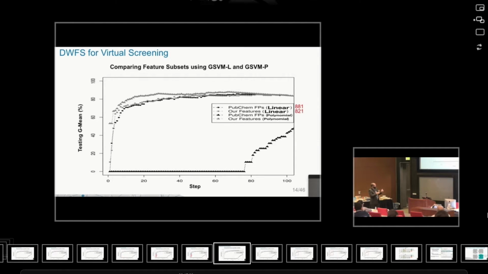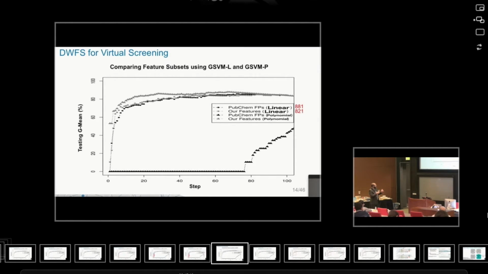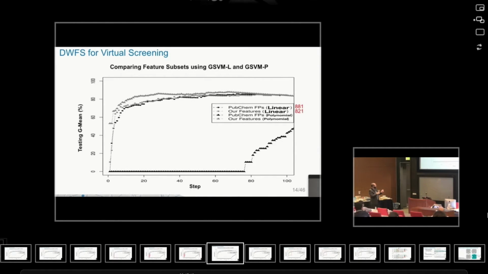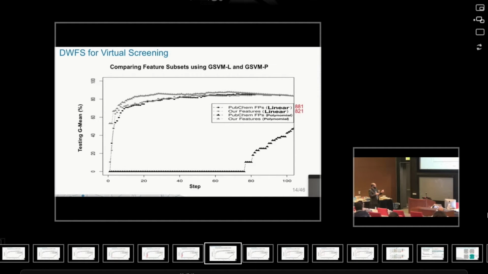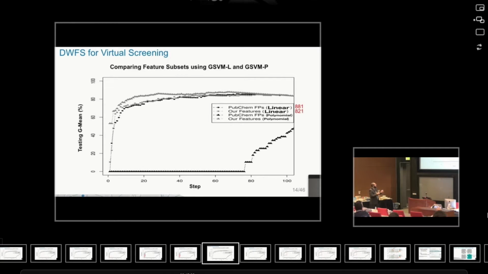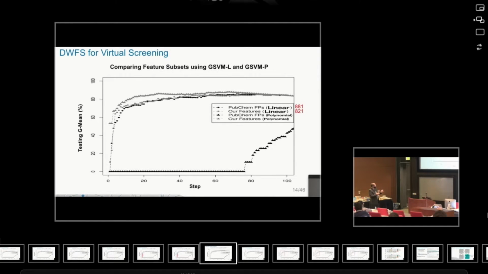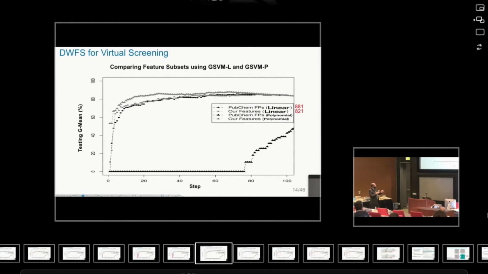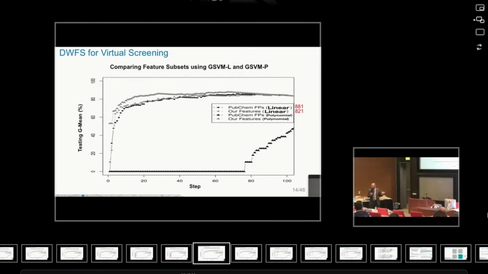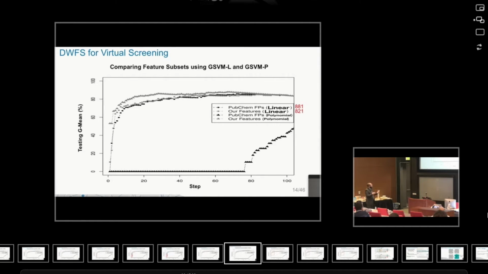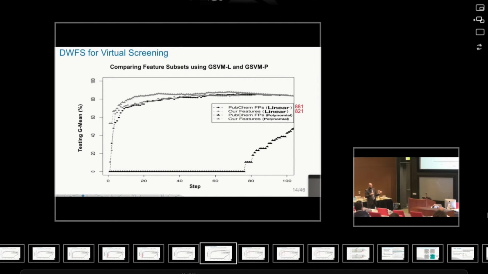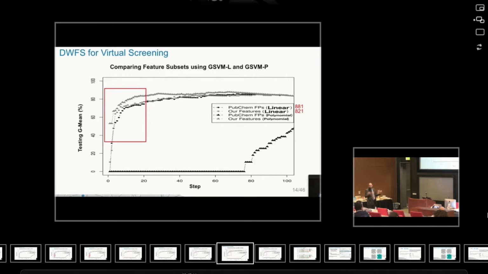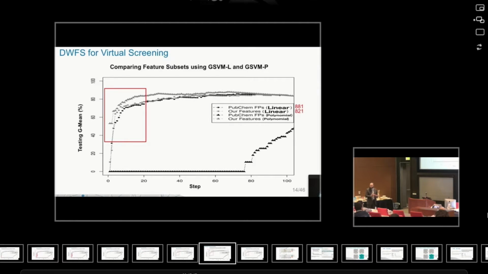In particular, if we look at the polynomial kernel, where we run the SVM with the polynomial kernel, the triangle specifically, our features were way better than the ones using PubChem fingerprints. If we change the kernel, the performance of the PubChem features jumps a lot, but for the initial steps, we are achieving better results. Now, at the later stages, we get a similar performance. In fact, this is the more challenging part, because here we have the actual imbalance, and this is the nature of high-throughput screening assays that we are dealing with.